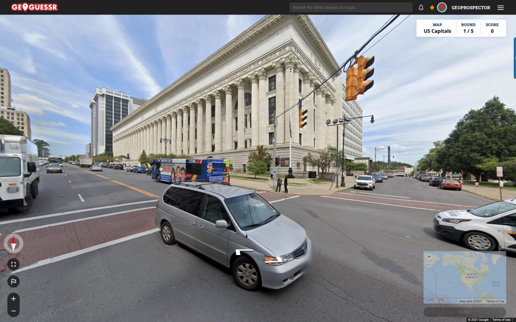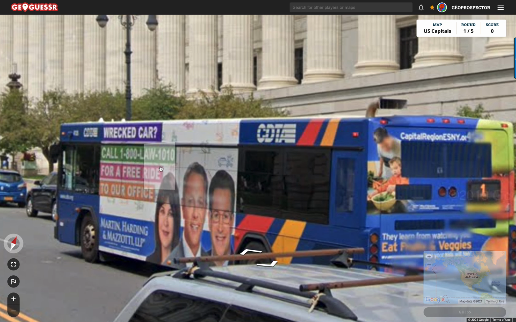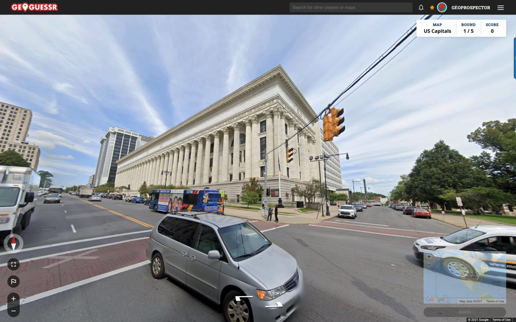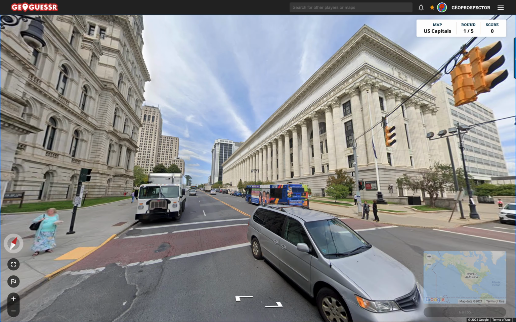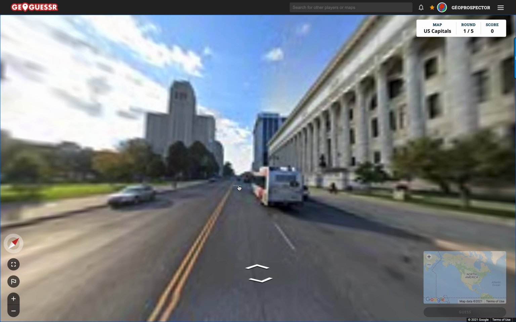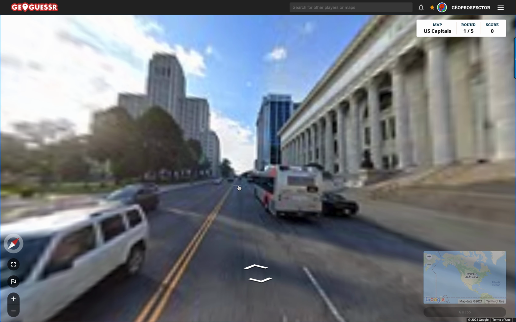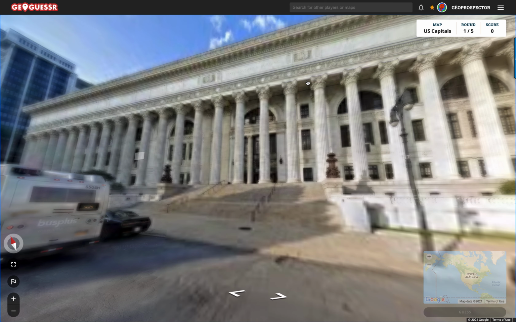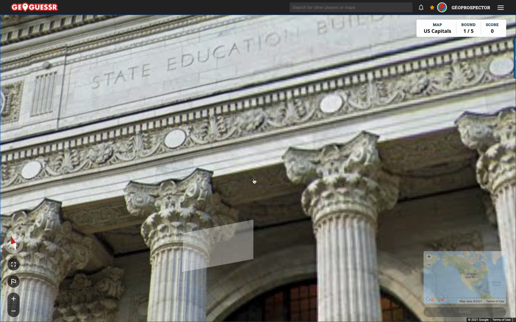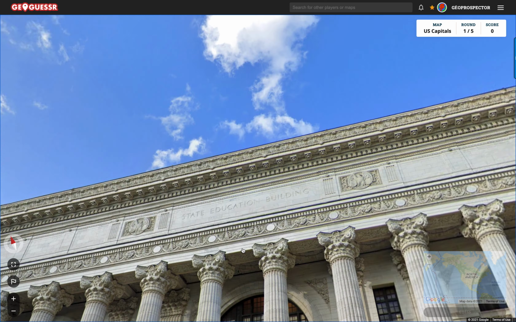We're looking once again straight at the US Capitol's building, and we see here CTDA, Capital Region, ESNY. So possibly we're looking at New York. Now, the capital of New York, I think, is Albany, if I'm not mistaken. So we could maybe flick straight to Albany and see what we have. This actually says, what does this say? The State Education Building. Interesting.